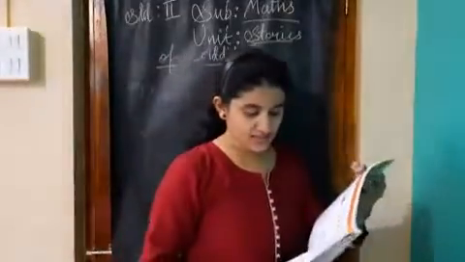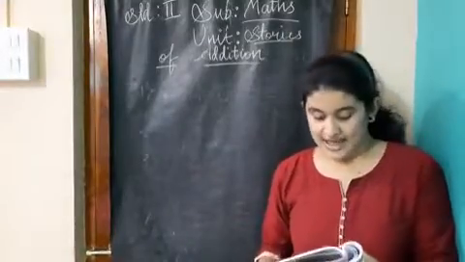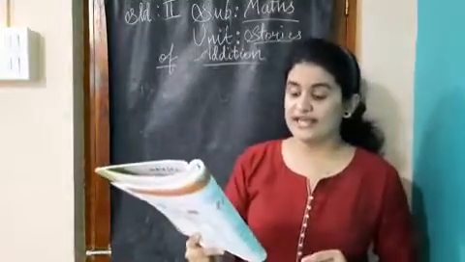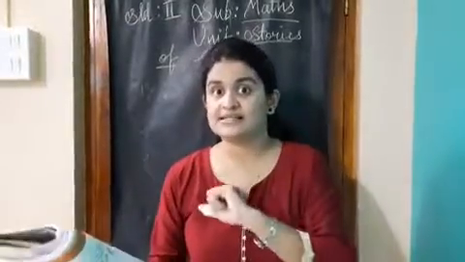So students, what is the first question given to us? Yes. The first question is, Manjot planted 14 almond trees.